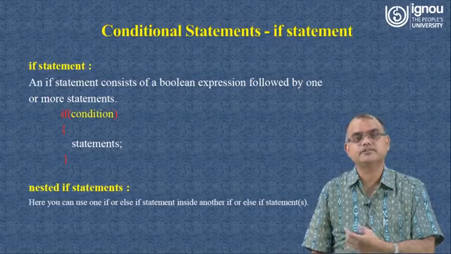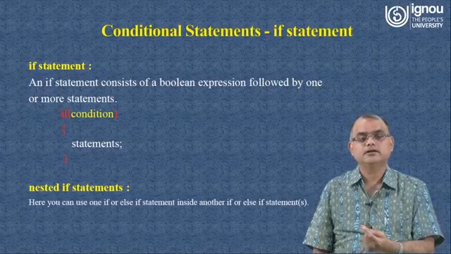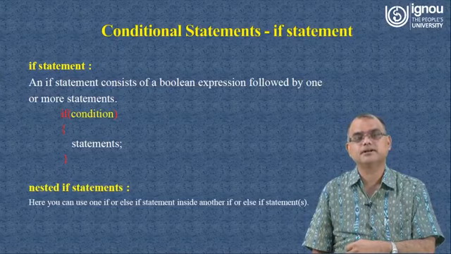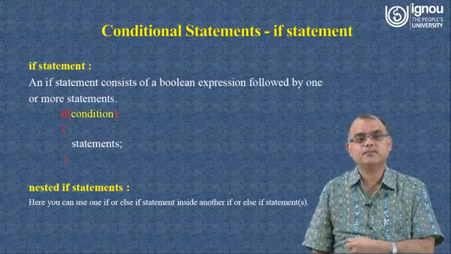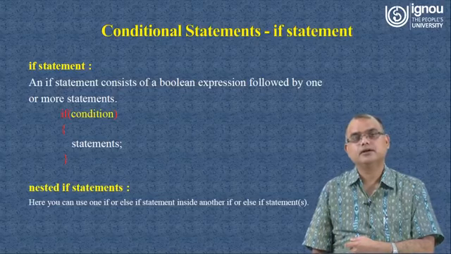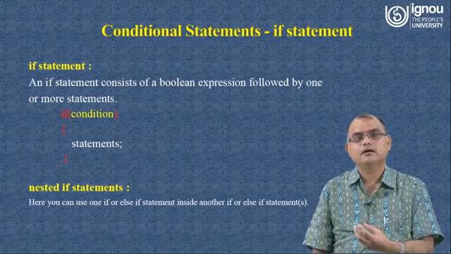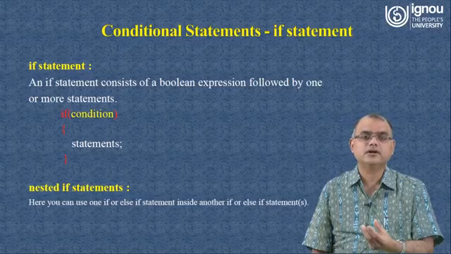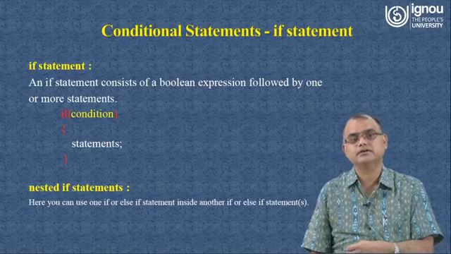If the condition is true, it means the value represented in the expression as a condition is 1, then the statement will be executed, otherwise that statement will not be executed, and your control will move further after the if statement. The statements written inside the if block will not be executed. It means you are choosing the code which is to be executed or not on the basis of a certain value assigned to your condition, and that value may depend on several steps which you have taken previously in your program, and on the basis of that you decided.